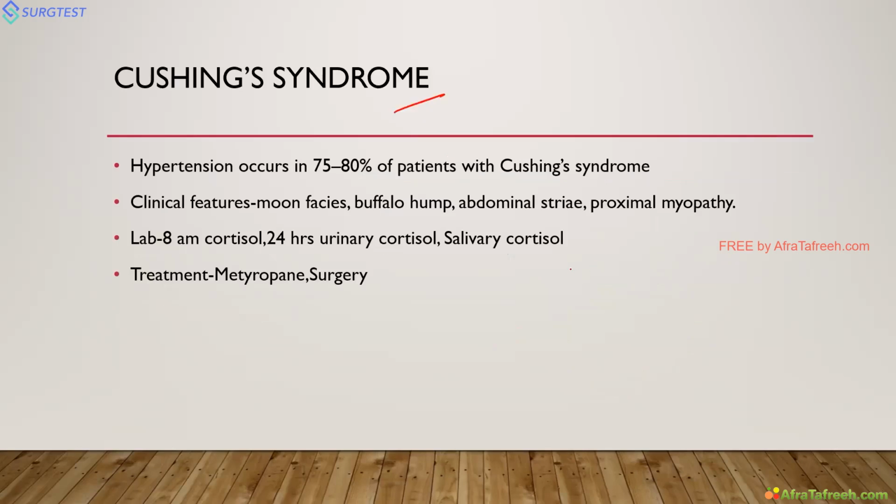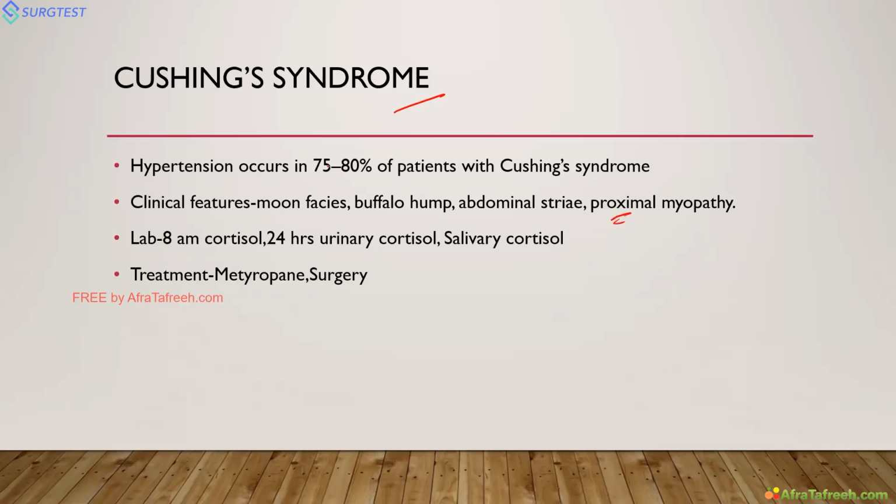The most common cause is iatrogenic. Most commonly, the patient will have taken some herbal or Ayurvedic medicine for pain. In that case, the patient will have features of Cushing's like abdominal striae, diabetes, moon face, and buffalo hump. The patient will also have some muscle weakness.